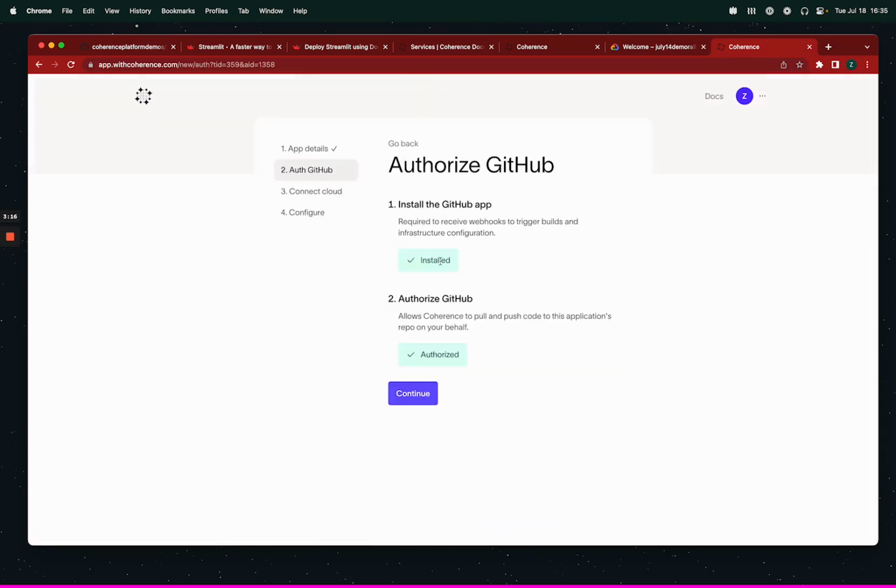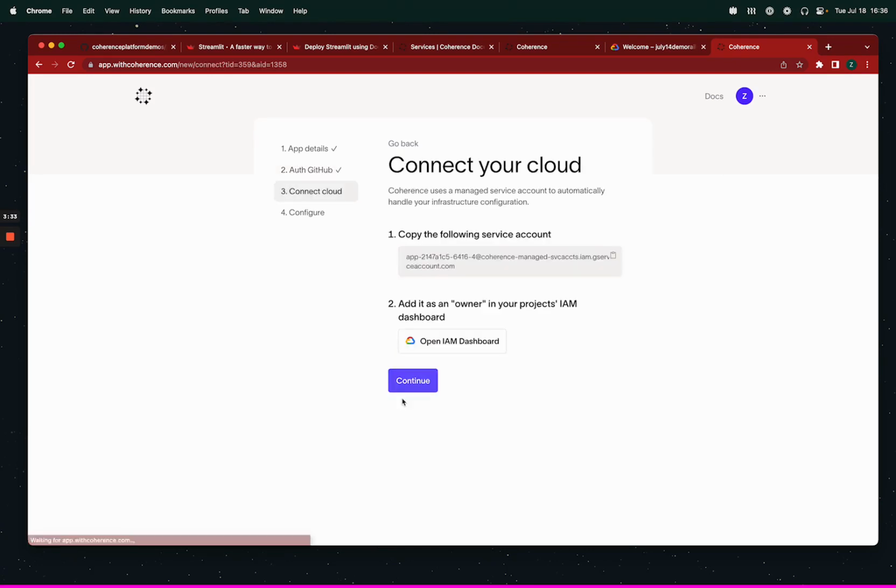I've already installed the Coherence platform demos, all repos permission to the Coherence production app. If you didn't do that, you'd click these buttons and each of your users, which I've already done for this demo account against that app, will auth against that app. And so the tokens will be limited to those scopes and repos.